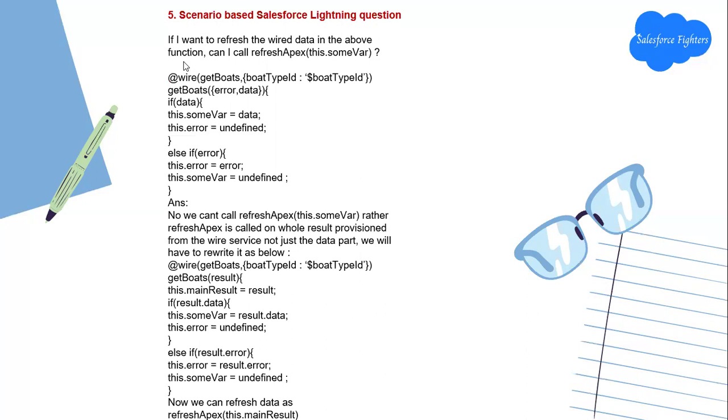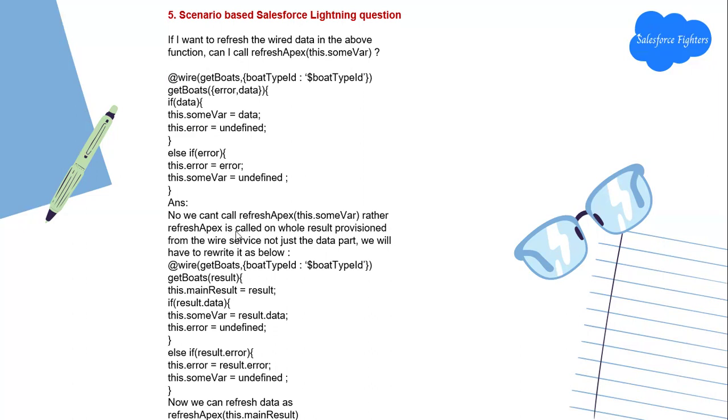Next question, based on Salesforce Lightning: if I want to refresh the wire data in the above function, can I call refreshApex? This is some wire, getBoat and typeId, getBoatErrors: if data, this.someWire equals data, this.errors equals undefined; else if errors, this.someVar equals undefined. No, we can't call refreshApex on this.someVar.